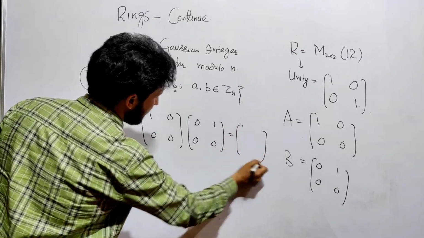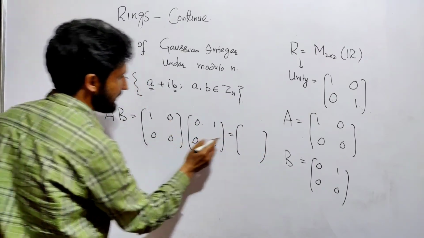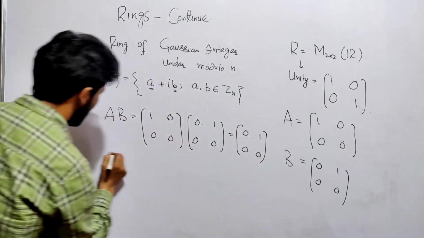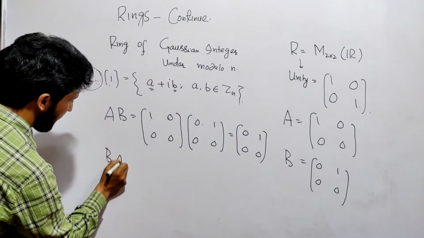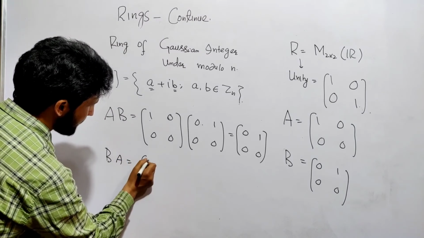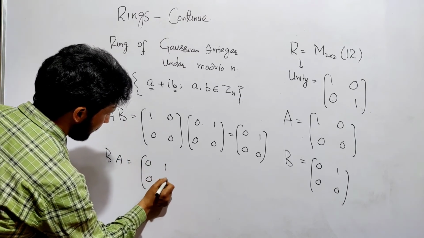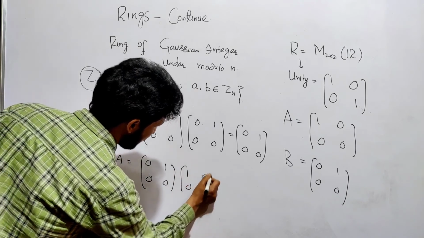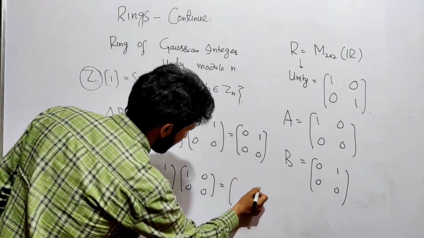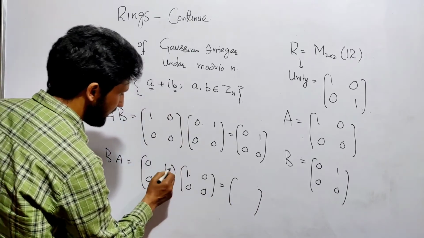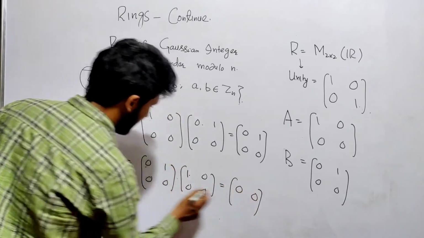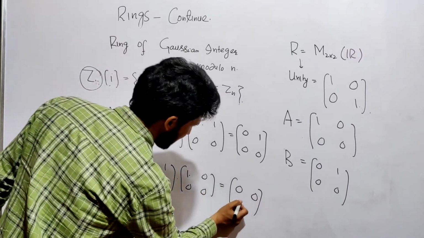So we will get 1 into 0. Here 1, that's 0. Now check BA. अब उल्टा आ जाएं. You will easily find that the two results are not same. ये 0 है, ये भी 0 है, ये बात खत्म.